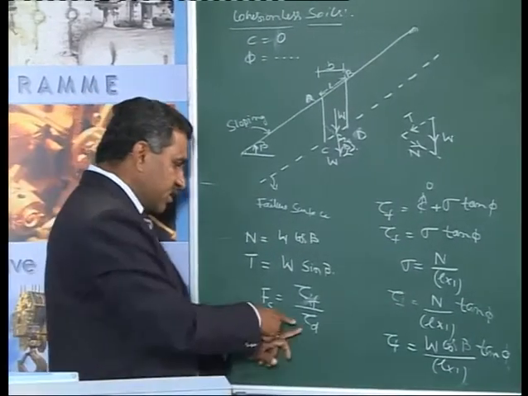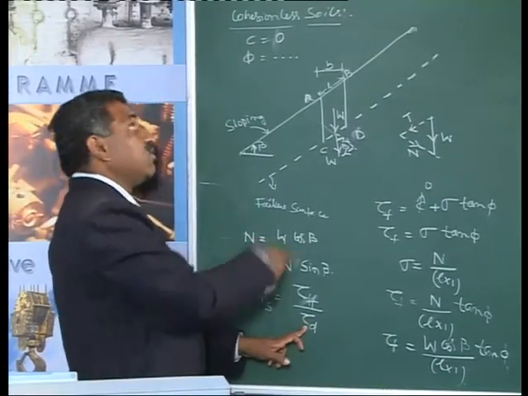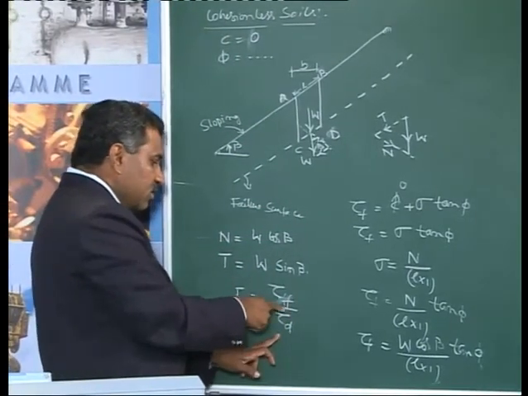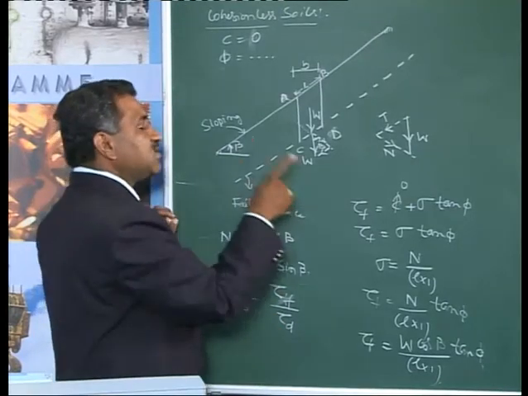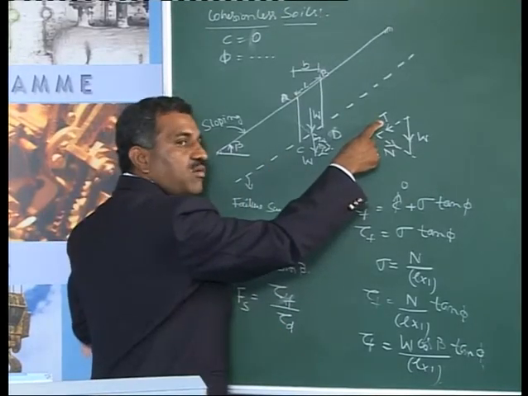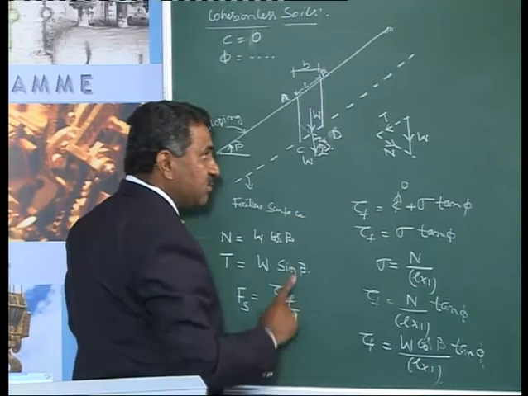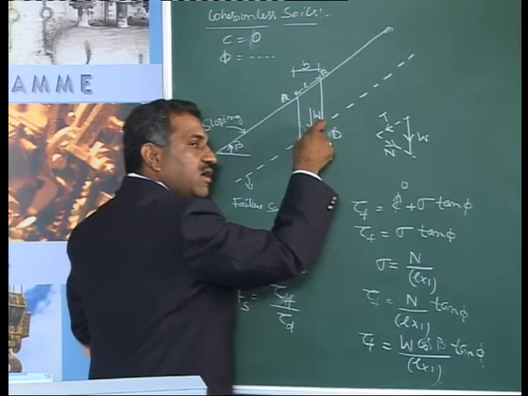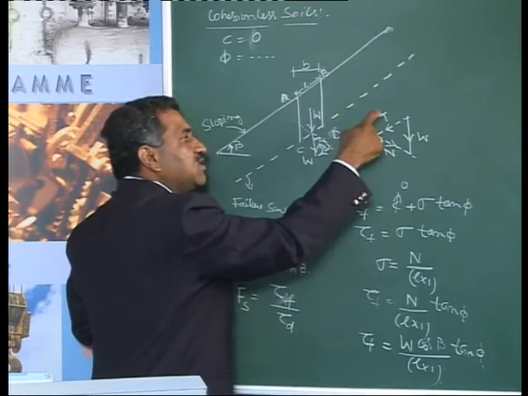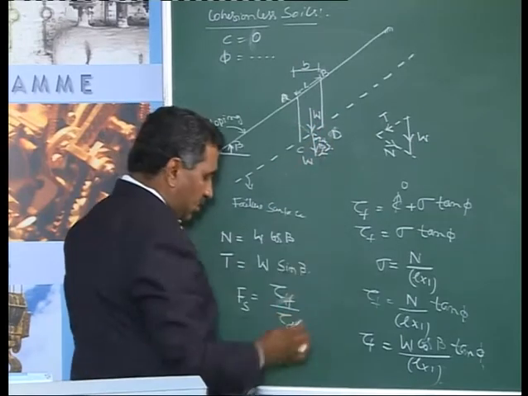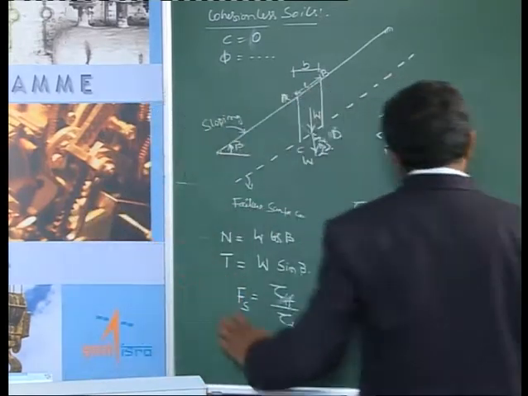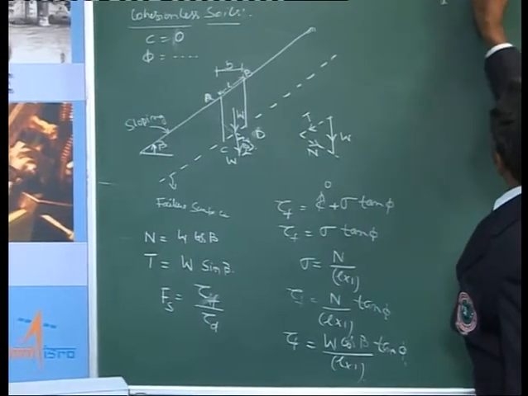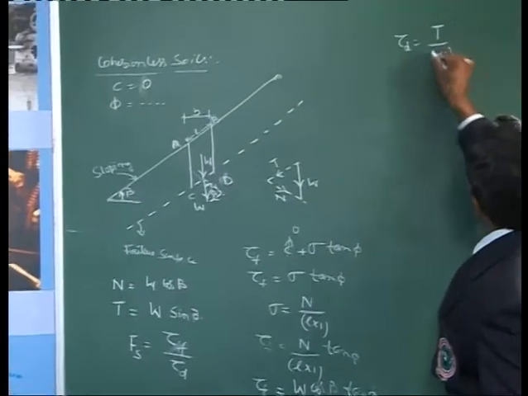Now, I need this term tau D to calculate the factor of safety for a cohesionless soil deposit. The developed shear stress is a result of this tangential component T. Tau D is simply given by the ratio of this sliding force T divided by the area across which this force is acting, that is, T divided by L into 1 gives tau D.